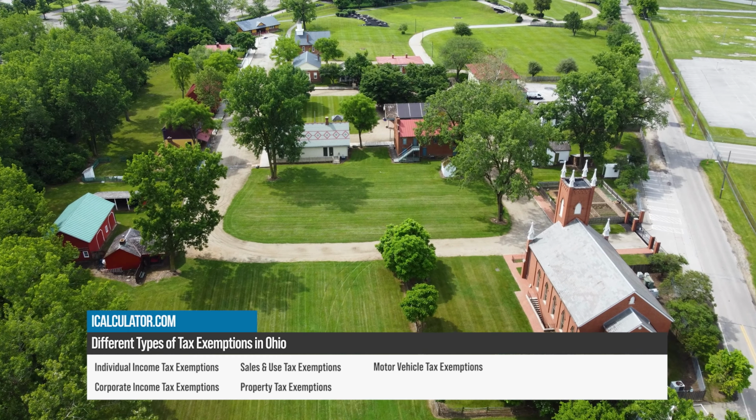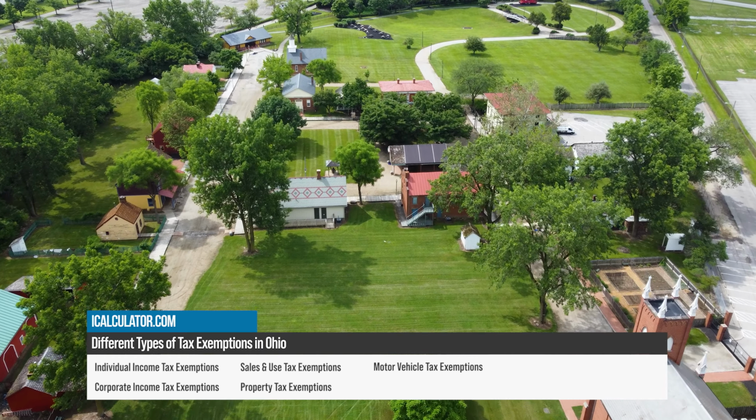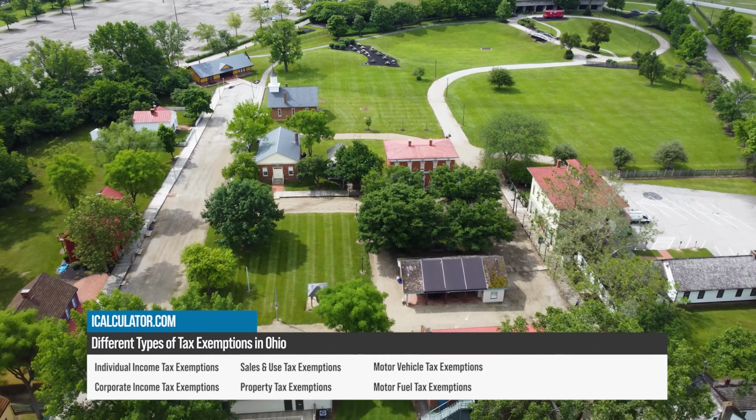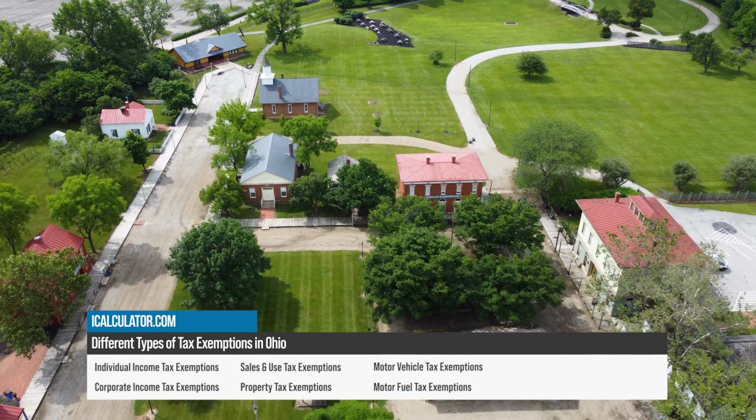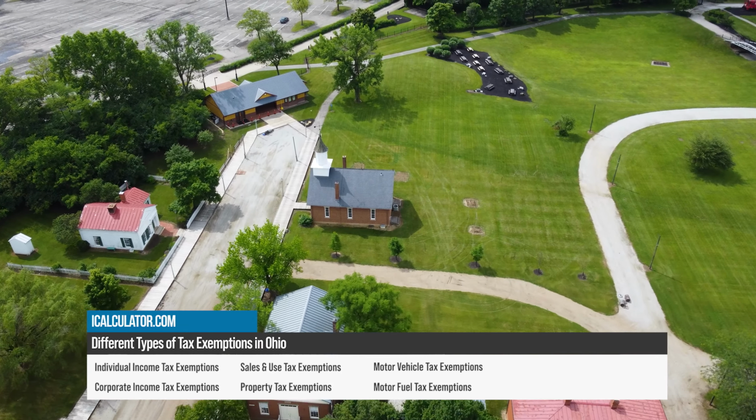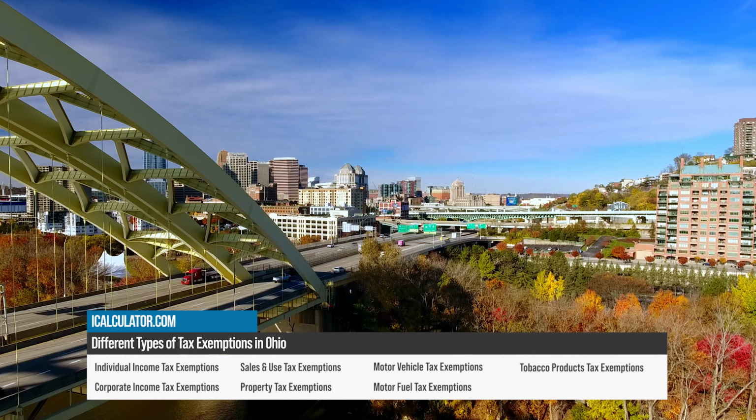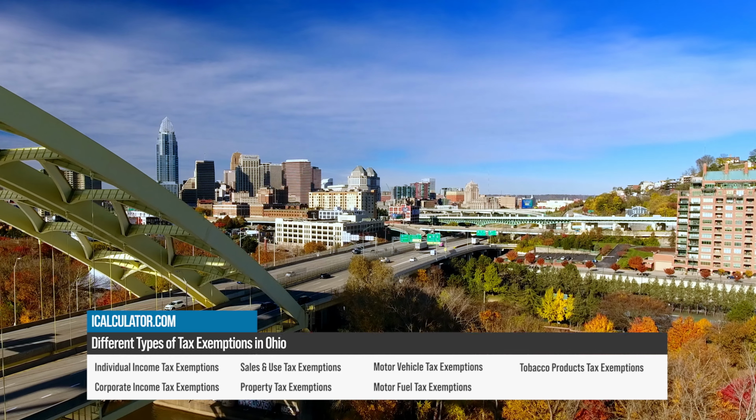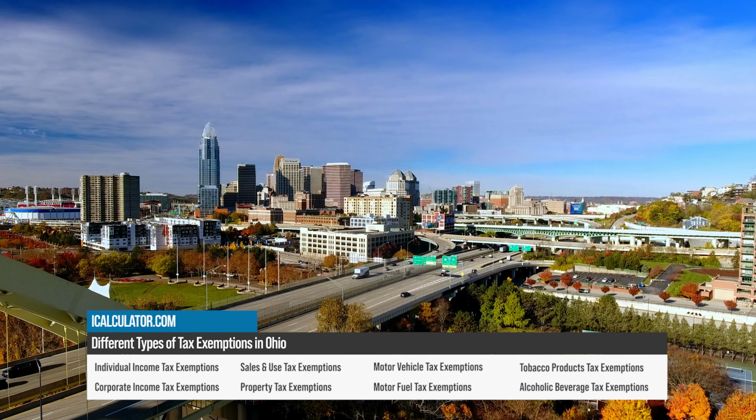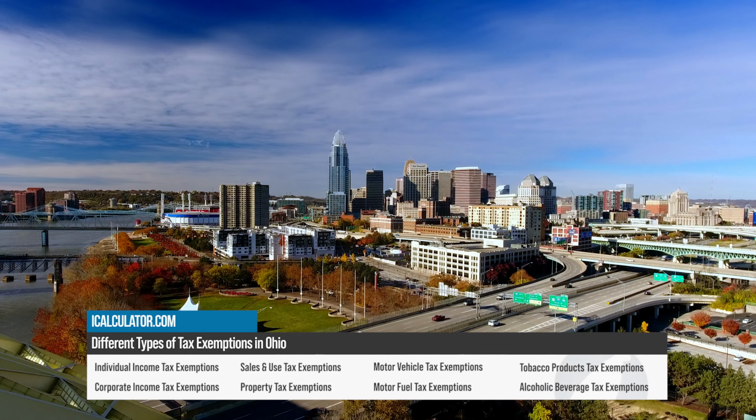Motor vehicle tax exemptions. Exemptions include vehicles owned by government entities, certain non-profit organizations, and specific types of vehicles, such as farm vehicles. Motor fuel tax exemptions. Exemptions include fuel used for agricultural purposes, fuel used by government entities, and fuel used by certain mass transit systems. Tobacco products tax exemptions. Exemptions include sales to the U.S. government and sales for export outside the state. Alcoholic beverage tax exemptions. Exemptions include sales to the U.S. government, sales for export outside the state, and certain sales to non-profit organizations.